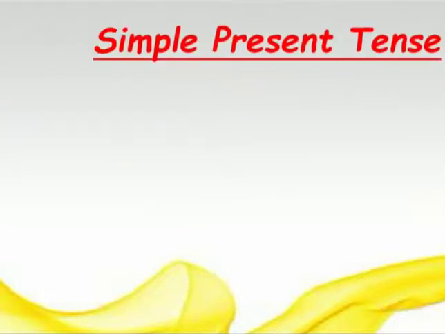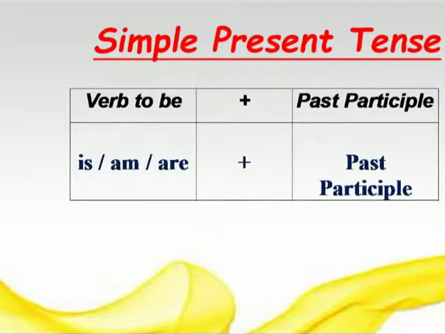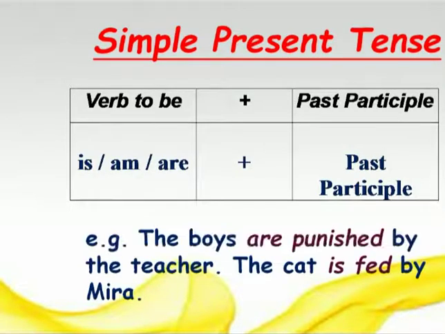Let's see some more examples. Right? This is the clear formula written for you. Right? Is, am, are plus past participle. That's how we change the sentence from active voice to passive voice. The boys are punished by the teacher. The cat is fed by Meera. Right? These are two sentences of passive voice.